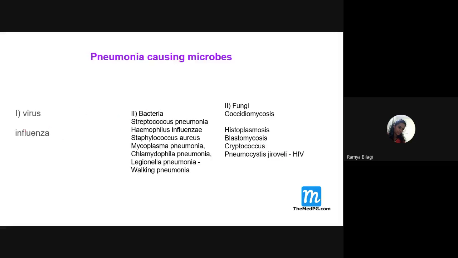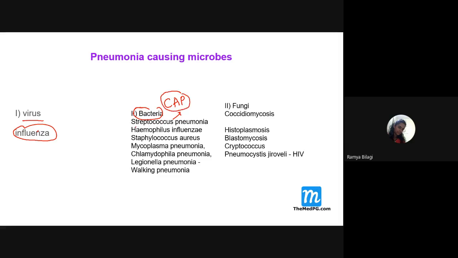Now, what are the common viruses that cause pneumonia? The most common virus is the influenza group of viruses. And the most commonly causing bacteria is Streptococcus pneumoniae. It is most commonly involved with community acquired pneumonia. Students, do you all agree with this?